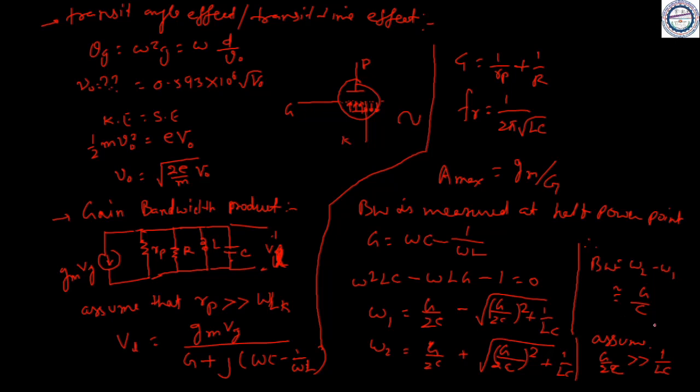Now we have gain and we have bandwidth. The gain bandwidth product is equal to A_V into bandwidth, which is g_m by G into G by C, so you get g_m by C. This is independent of frequency.